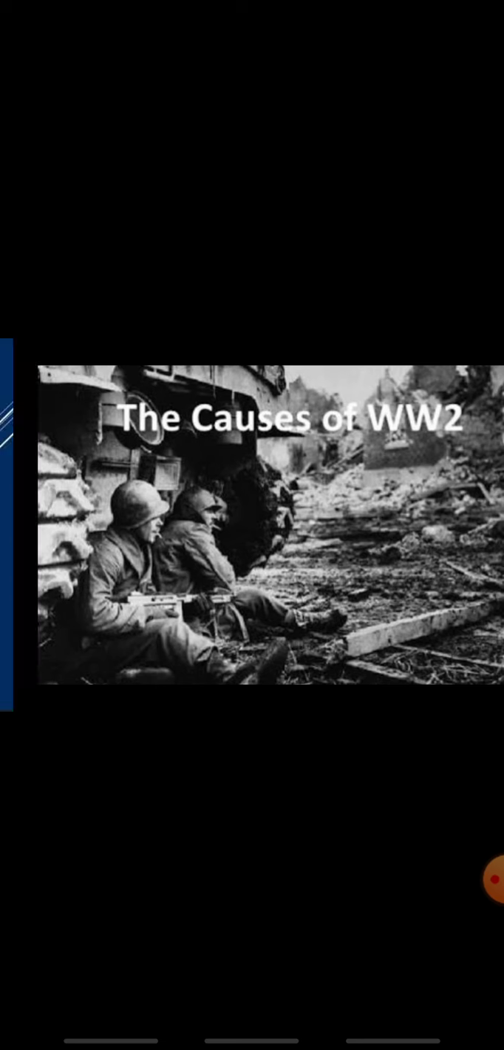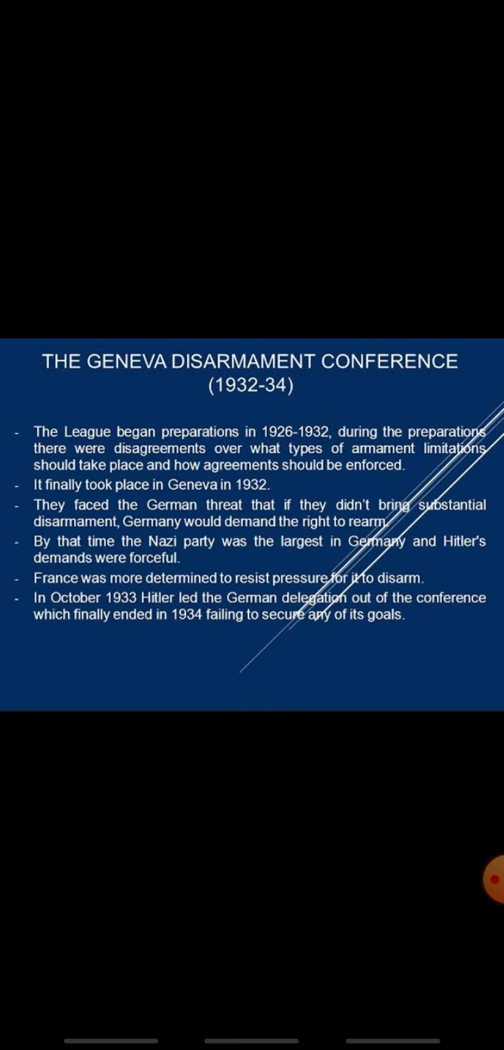The first cause of World War II is the boycott of the Disarmament Conference, 1932 to 1934. From the very beginning, Hitler had no faith in the ideals of the League of Nations. He started to arm Germany as soon as he captured power. He considered Germany's membership of the League as the chief obstacle to his desired foreign policy.